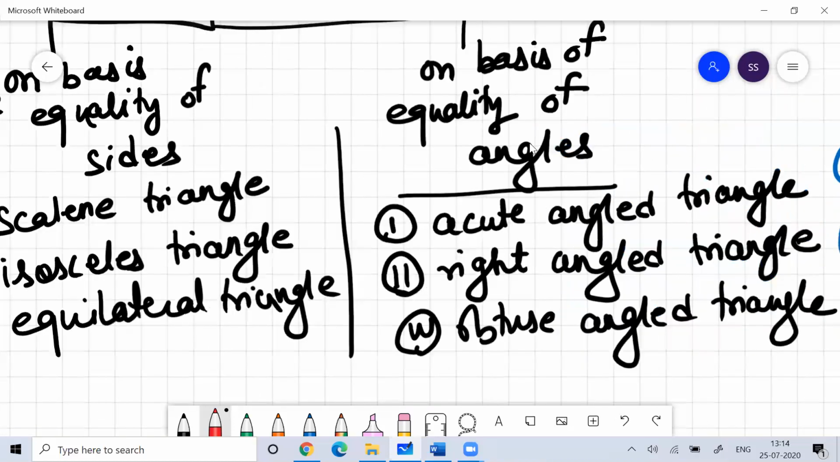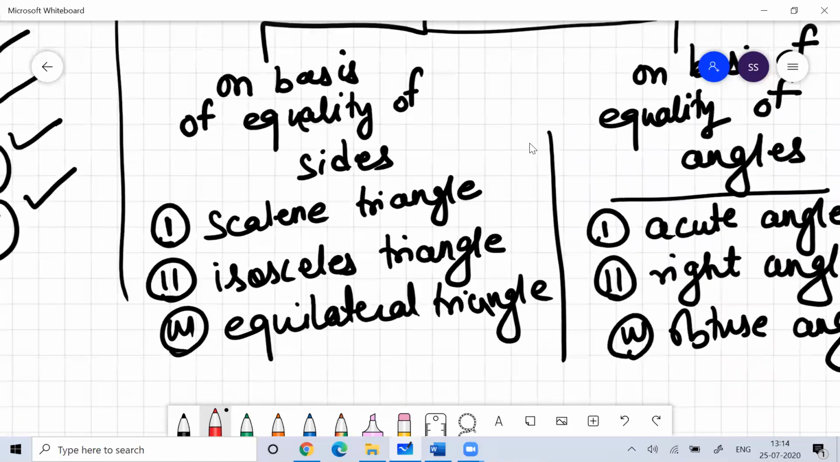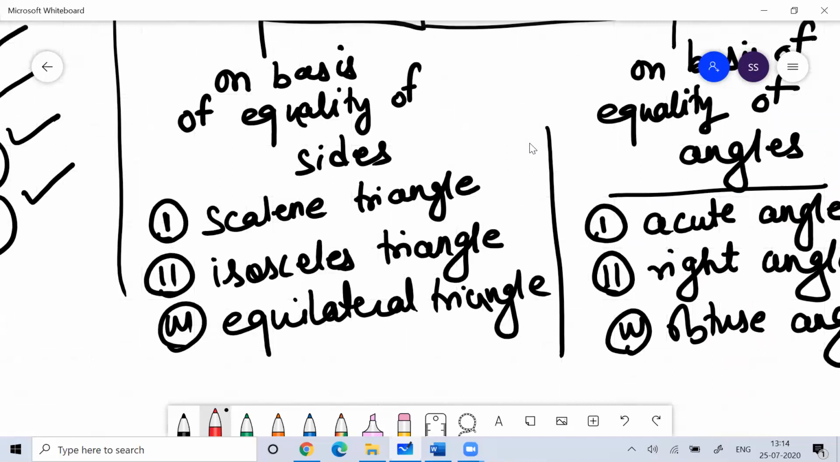Then, on the basis of equality of sides, a triangle can be a scalene triangle, for which all the sides are unequal. An isosceles triangle is the triangle for which two sides are equal. While an equilateral triangle is a triangle for which all the sides are equal.